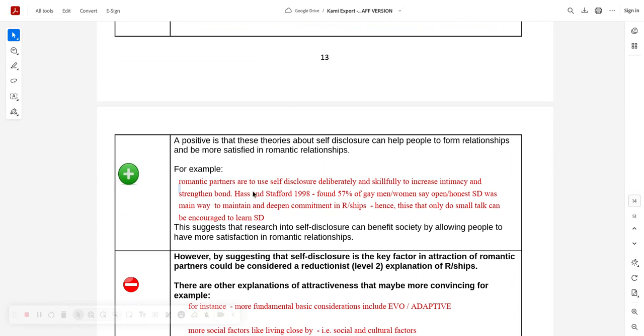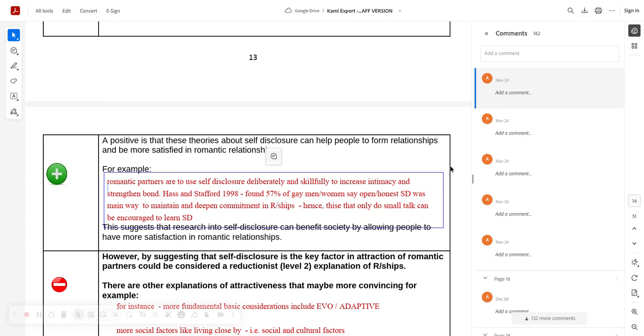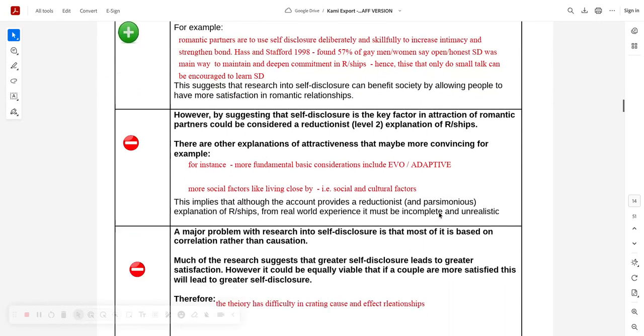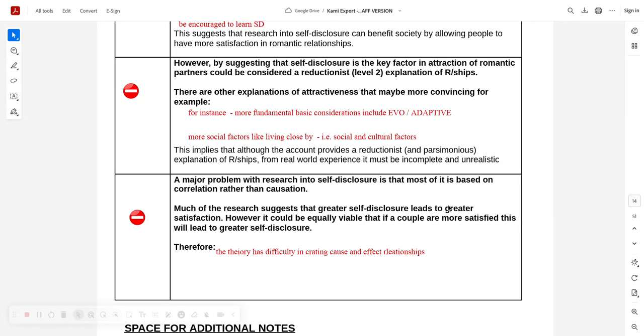Okay, so remember, it's Haas and Stratford. 57% of gay men and women say honest, open self-disclosure is the best way to deepen commitment in relationships. So great, it's not got that heterosexual bias. But then we can have a whinge about this in a reductionist way, but a sophisticated reductionism way.